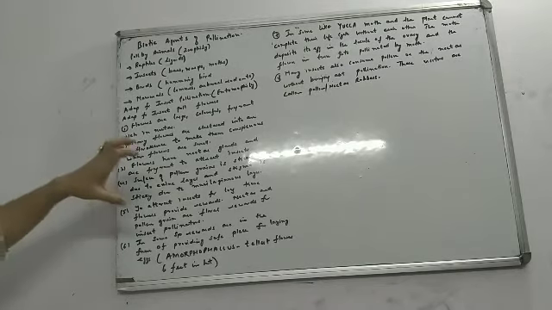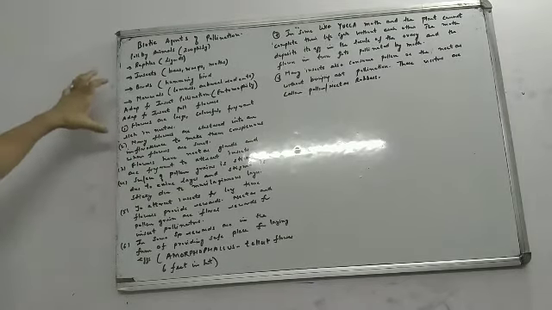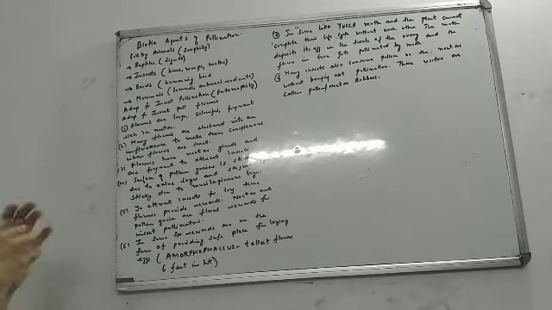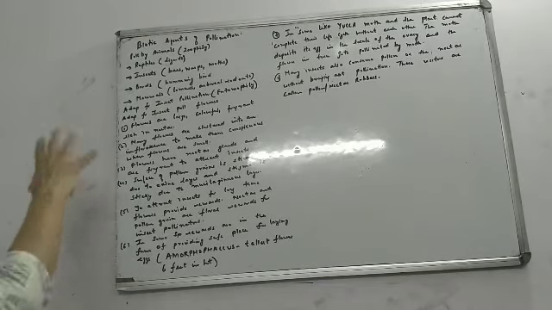Now zoophily is one thing where we say pollination by animals, but when we specify it to pollination by insects, we use a term which is known as entomophily. What is it called? Entomophily. E-N-T-O-M-O. Entomophily. Is it okay? So what is zoophily? It is pollination by animals. But when I say entomophily, it is only pollination by insects. We are just focusing on insects. So we are going to study about entomophily.